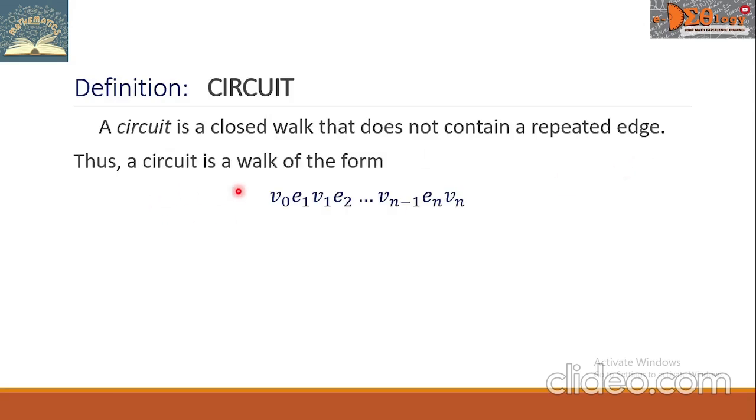Thus, a circuit is a walk of the form V sub 0, E sub 1, V sub 1, E sub 2, up to V sub n minus 1, then E sub n, then V sub n, where V sub 0 equals V sub n, and all the edges are distinct.